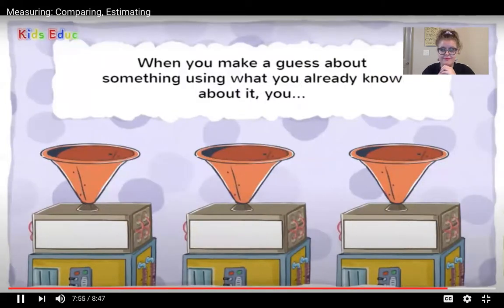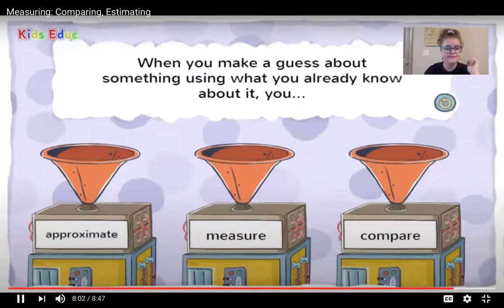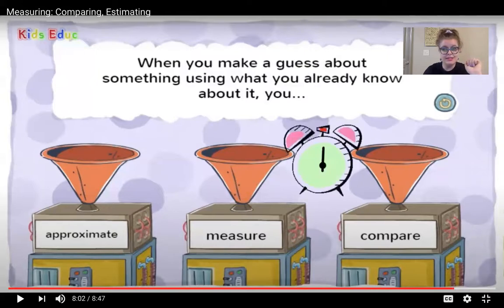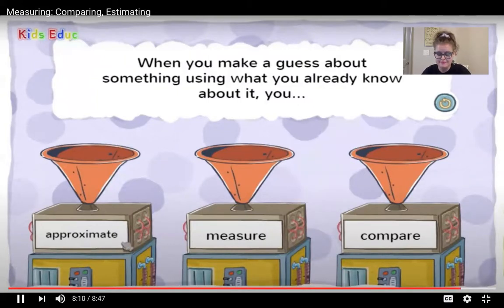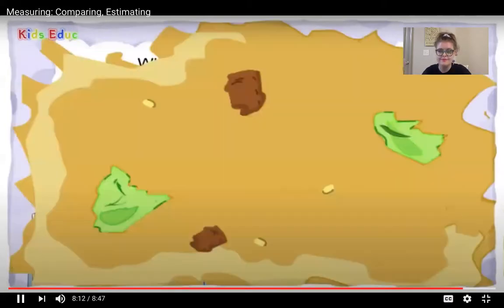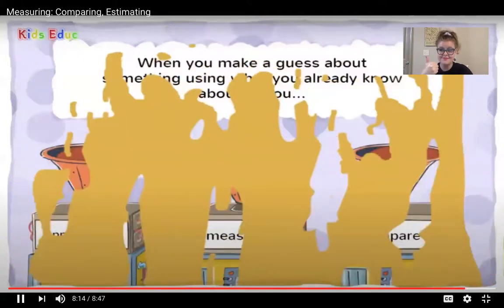When you make a guess about something using what you already know about it, do you approximate, measure, or compare? Approximate. You got it! When you approximate, it means you make a guess about something using what you already know about it.